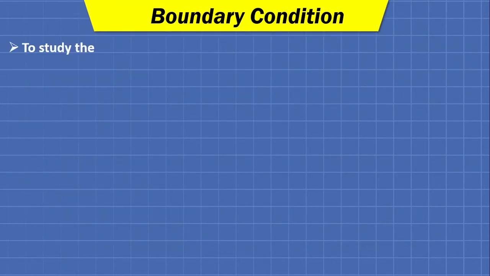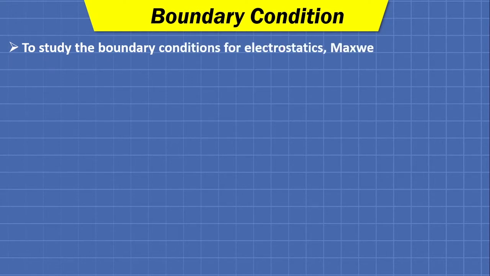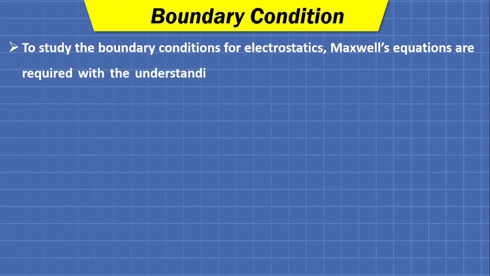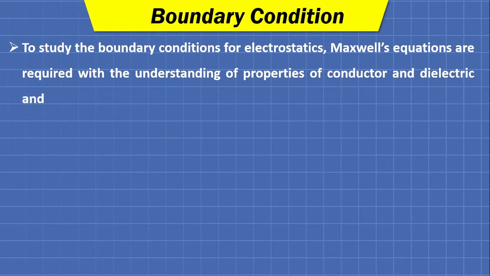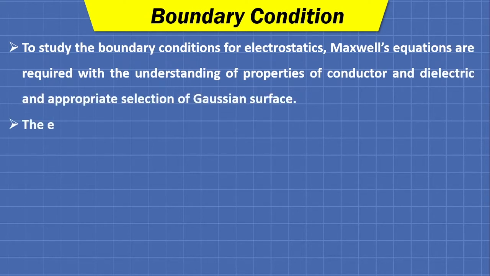Moving further, to study the boundary conditions for electrostatics, Maxwell's equations are required, with the understanding of the properties of conductor and dielectric and appropriate selection of Gaussian surface.